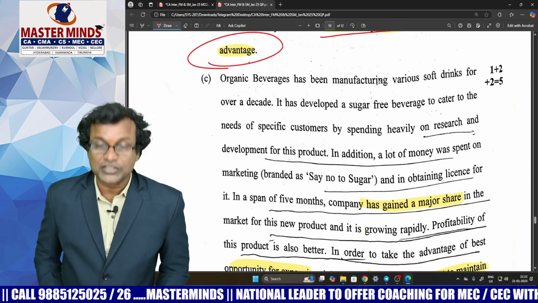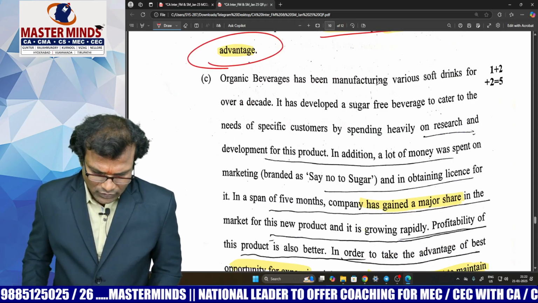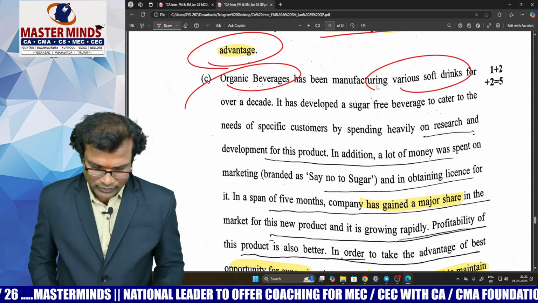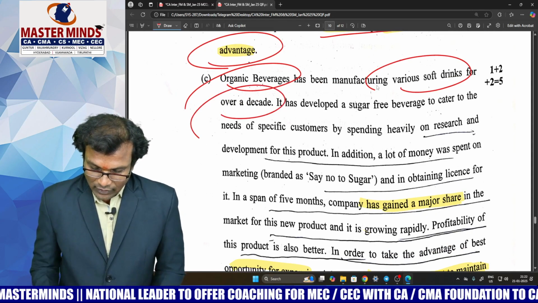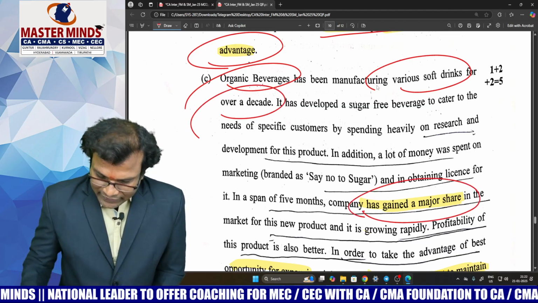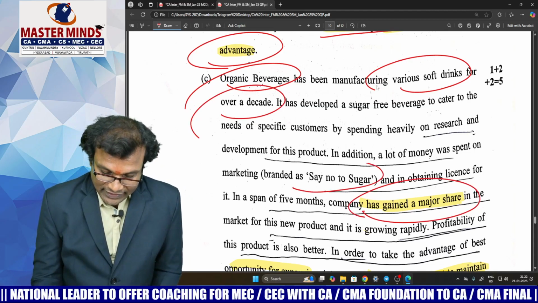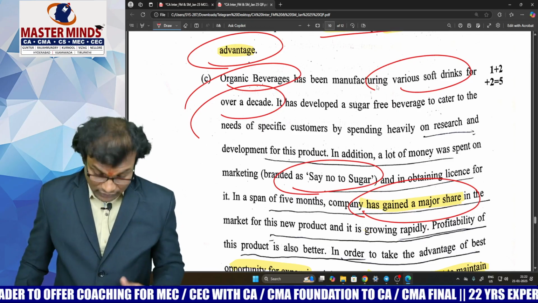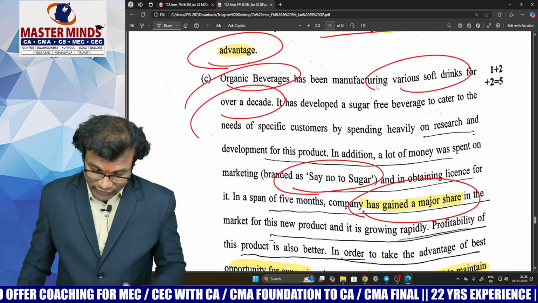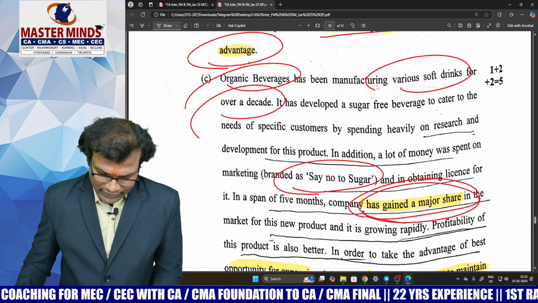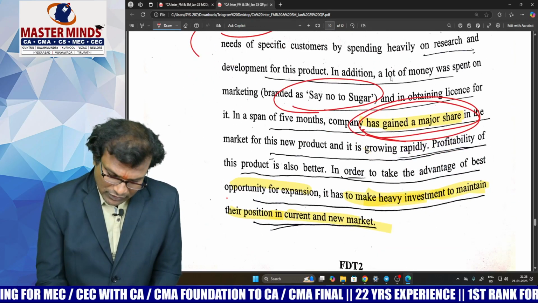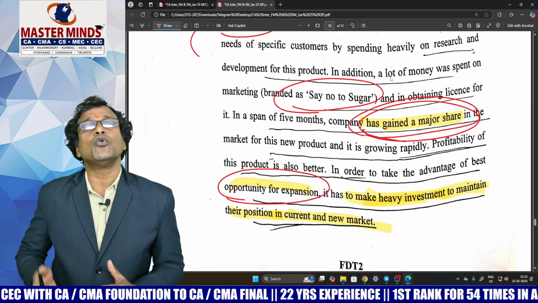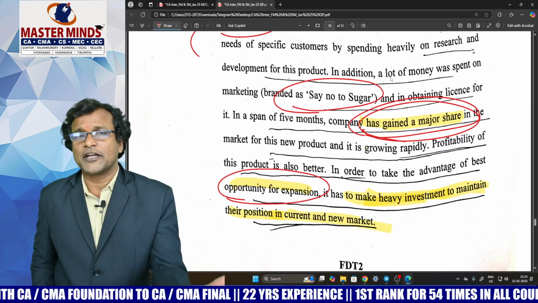Now look at that question number 5c now. Organic Beverages has been manufacturing various soft drinks for over a decade, right? They are trying to implement a policy called say no to sugar, because sugar is the dominant ingredient in every soft drink. They want to reduce the sugar content in their soft drinks. The company has gained fortunately a major share, right? There is a huge market growth for that product. They are already having huge market share. There's a huge market growth also.